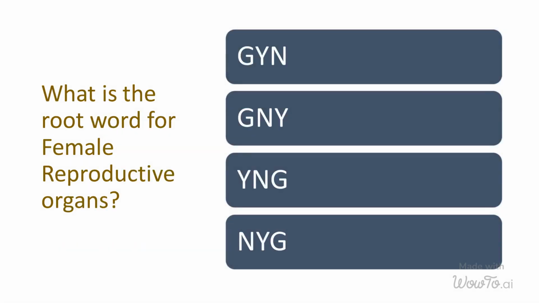What is the root word for female reproductive organs? Option A. Gyne. Option B. GNY. Option C. YNG. And option D. NYG.